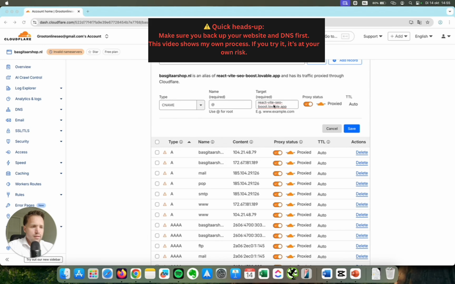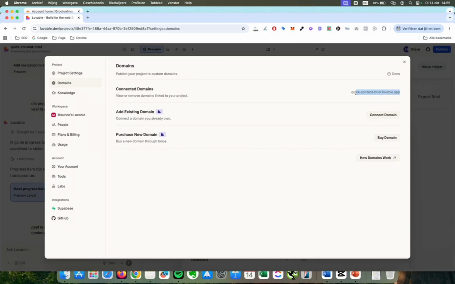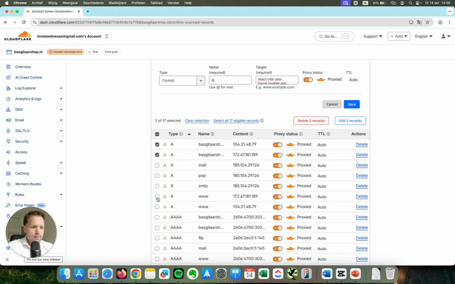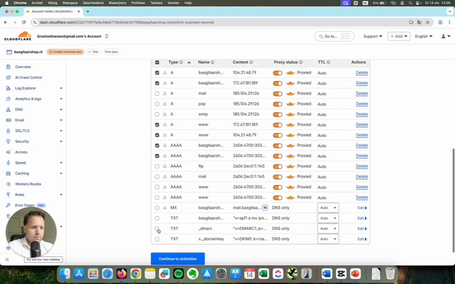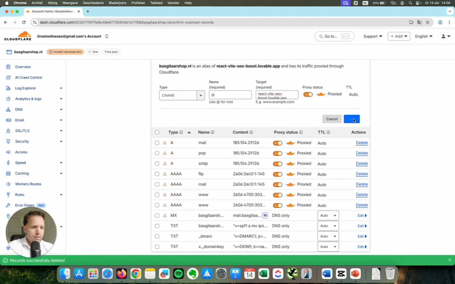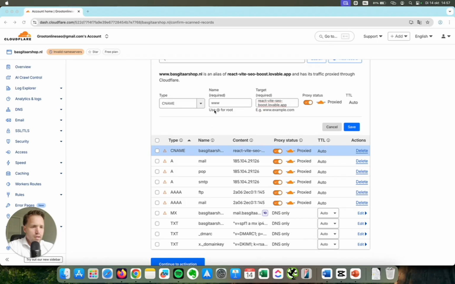Fill in here the @ and here's the location of your Lovable. You can find that in your Lovable account. Go to project settings and click domain, and that's where you can see it. If you get an error like this, you still have an A record, which you need to delete. So I'm going to select these, going to delete, hit save again. And there it is.